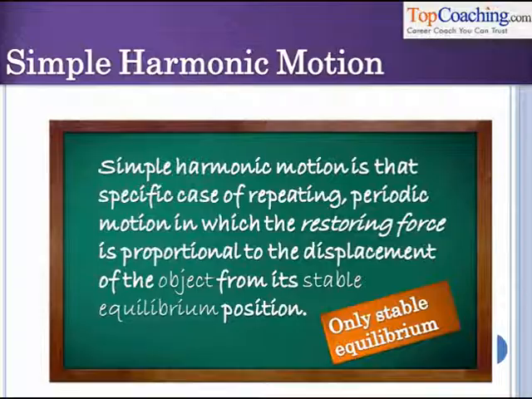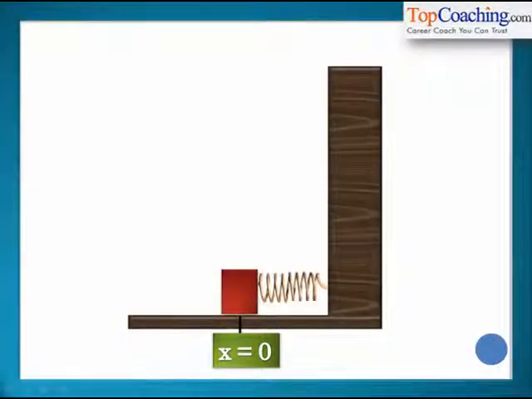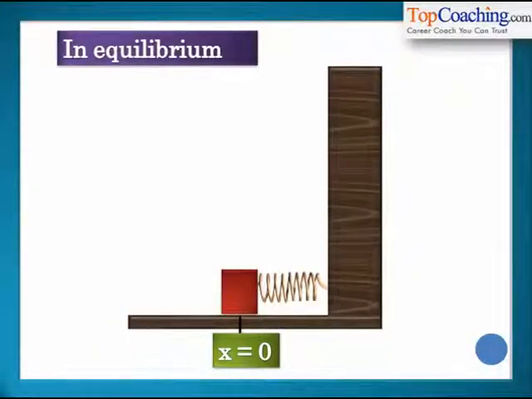Let us consider some examples of simple harmonic motion. The crux of simple harmonic motion is that the restoring force is proportional to x, the displacement of the body from its equilibrium position. A very common example of simple harmonic motion is the movement of the spring block system. So let us say we have this spring block system. Initially the block is at rest and the spring is unstretched. The coordinate of the block initially is at x equal to 0.